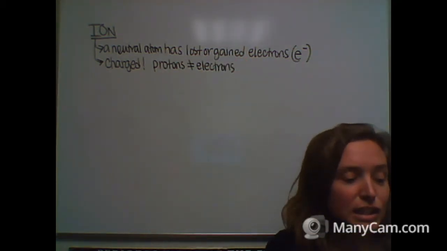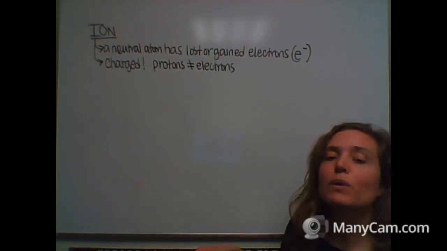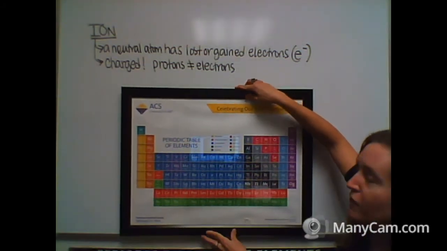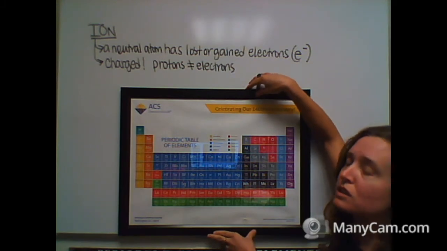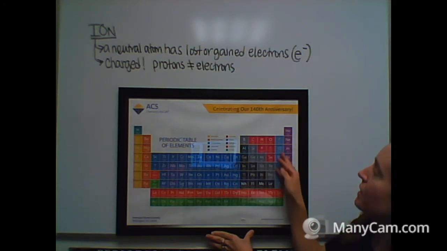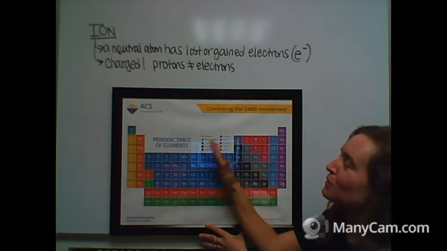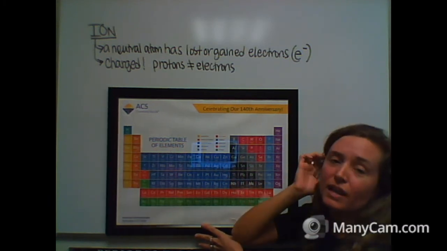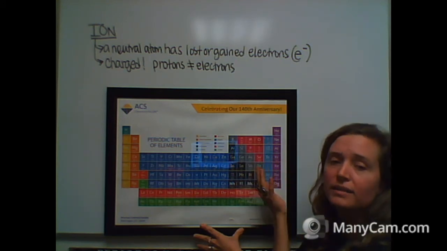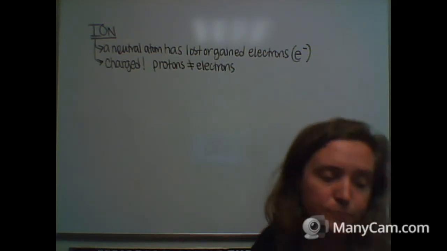All right, so let's talk about the periodic table and what happens when metals and nonmetals become ions. A different thing happens for metals than nonmetals. Remembering that metals are on the left-hand side of the periodic table and nonmetals are on the right-hand, top corner of the periodic table. So the metals, what happens to them is they lose electrons, okay? And the nonmetals gain electrons. That's just the way it is. So let's write that up on the board.